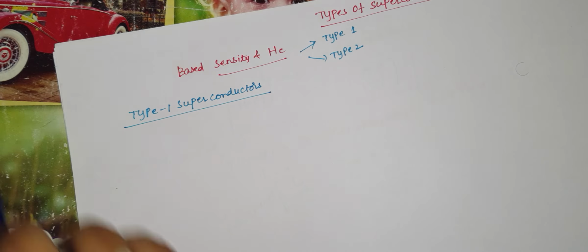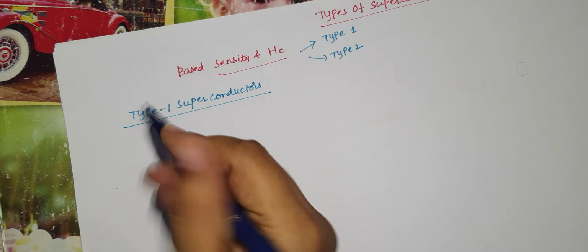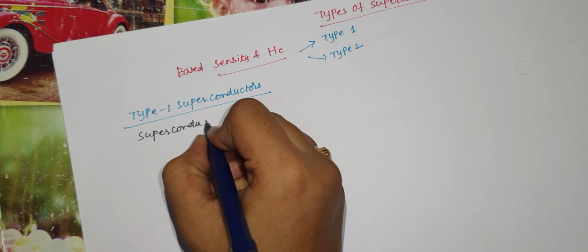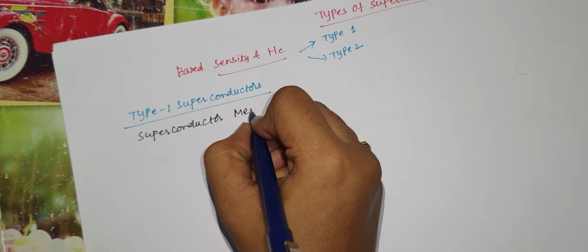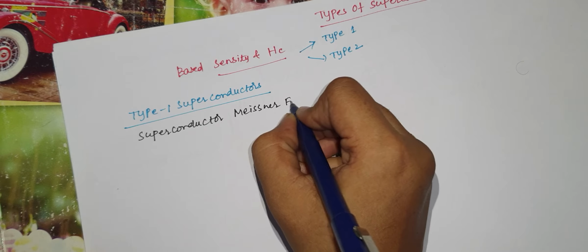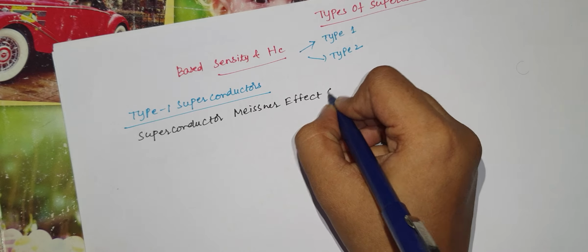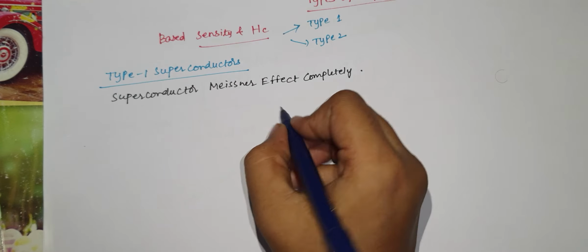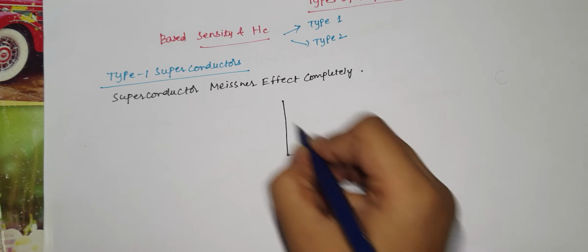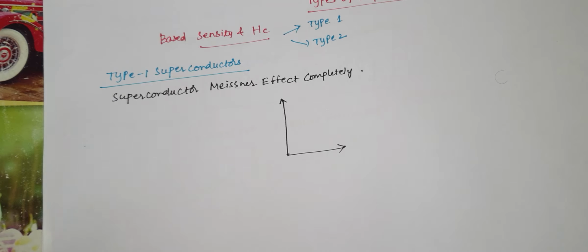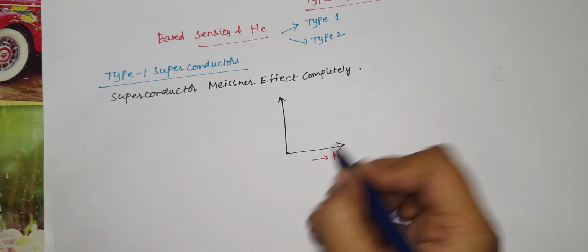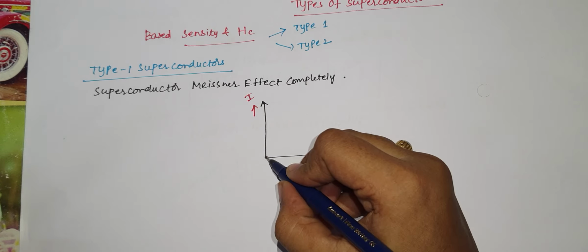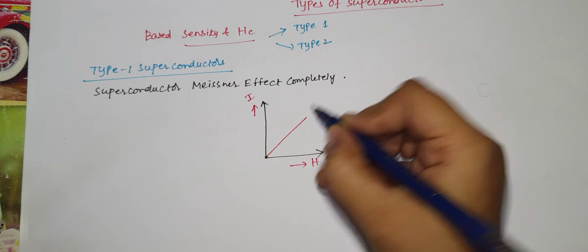What are these type 1 superconductors? These are the materials or superconductors that obey the Meissner effect completely. That means, now I have taken a graph with magnetic field on the x-axis and current on the y-axis, and this graph is a straight line passing through the horizon.